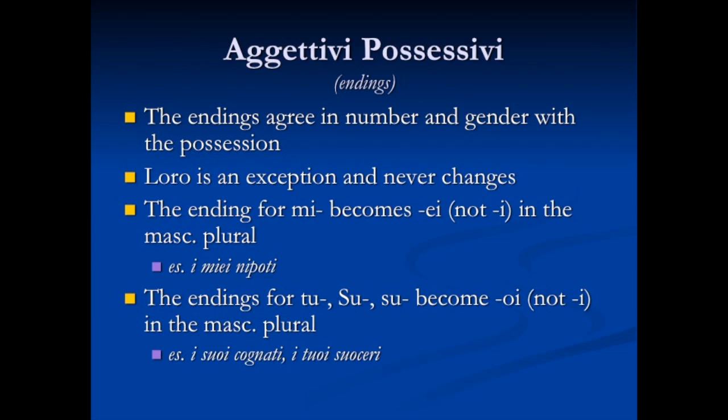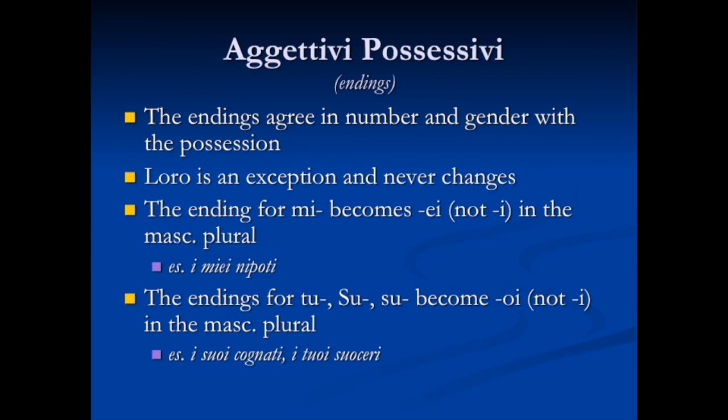Also in the masculine plural, we have exceptions to the tuo form and the suo form. So tuo does not become tui, T-U-I, but it becomes tuoi, T-U-O-I. And the suo form, it is the same thing. It doesn't become sui, S-U-I, but it becomes suoi, S-U-O-I.